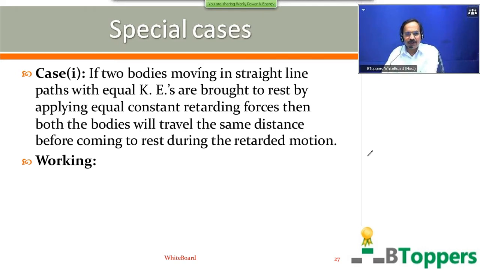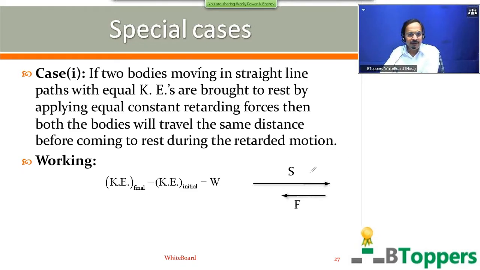I'm going to show the working for this conclusion. Here F represents the magnitude of the retarding force, which acts opposite to the direction of displacement of the body. S is the magnitude of the displacement of the body during the retarded motion.